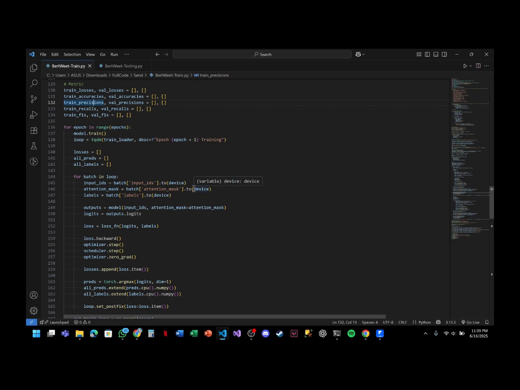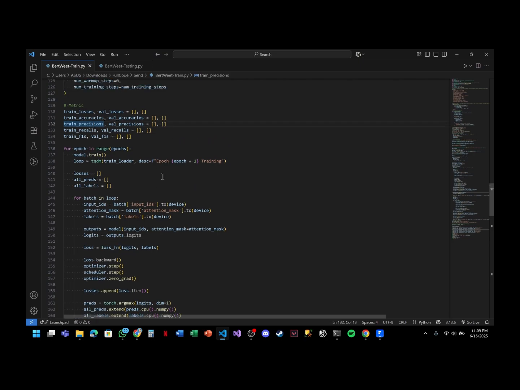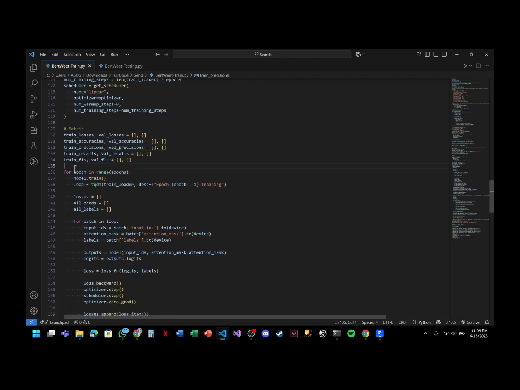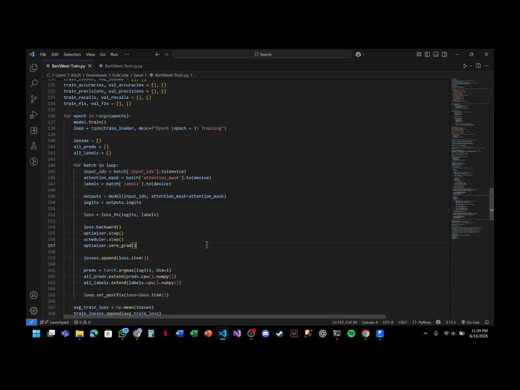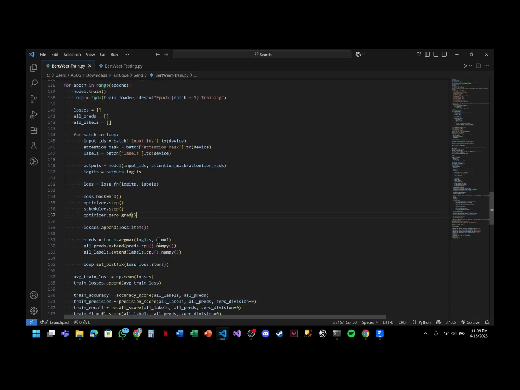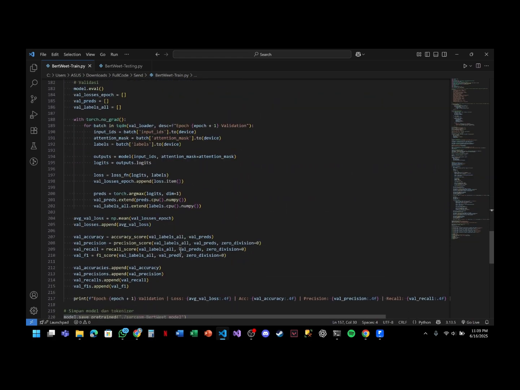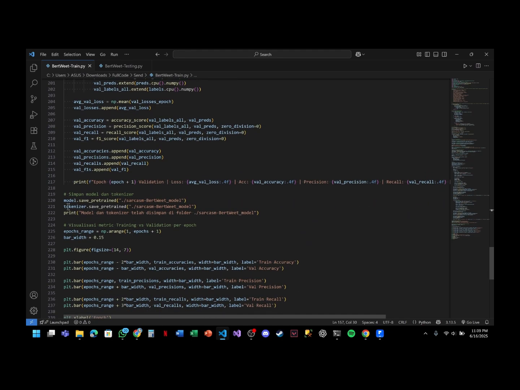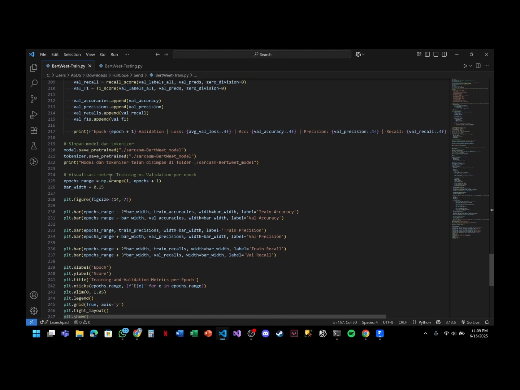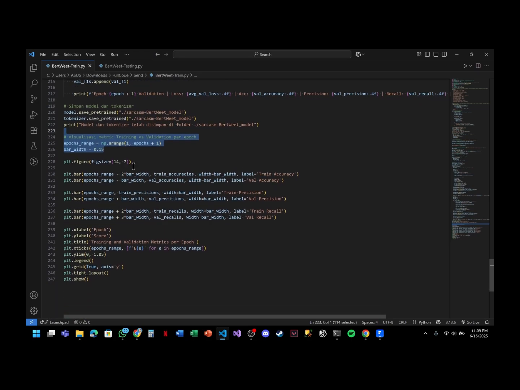For the epochs, we use 5 epochs for the training process. The BERT model will be trained using the Adam optimizer and cross entropy loss function for 5 epochs. After training, we will save the model and tokenizer and visualize all the metrics for the training and validation per epoch using the matplotlib library.